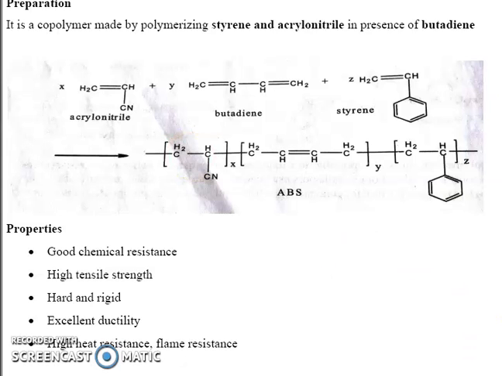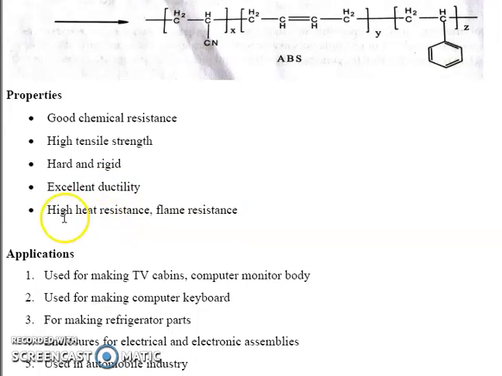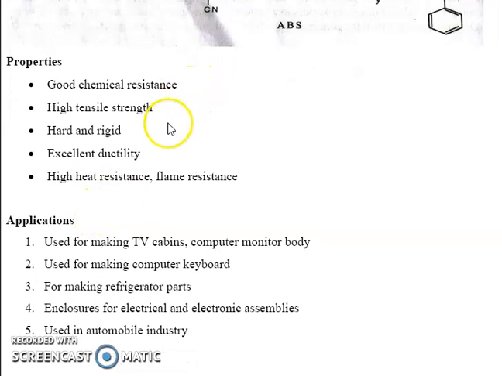Next, properties of ABS: good chemical resistance, high tensile strength, hard and rigid, excellent ductility, high heat resistance and flame resistance.